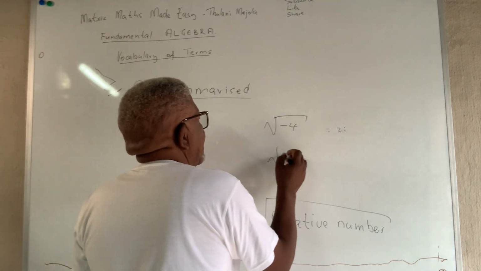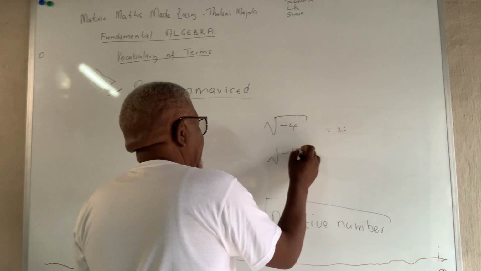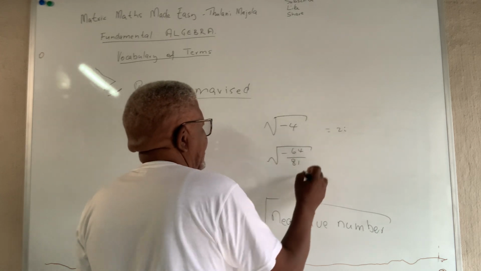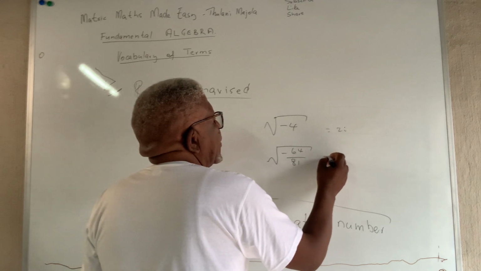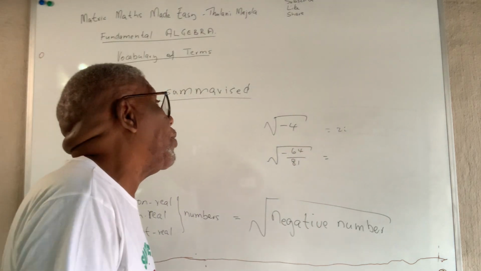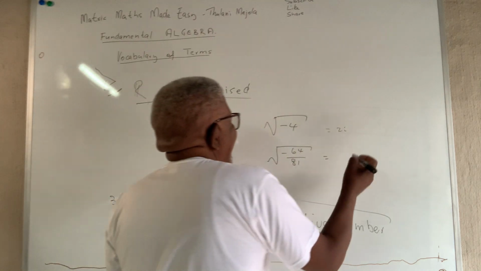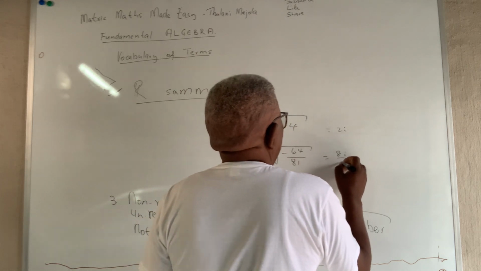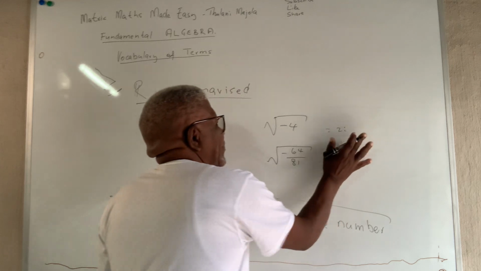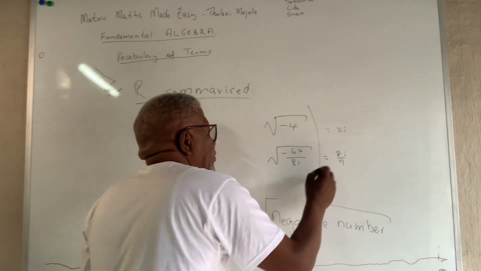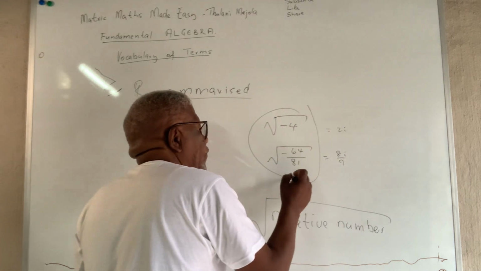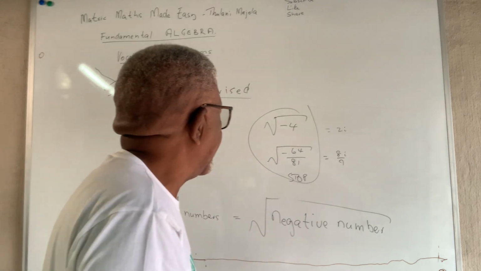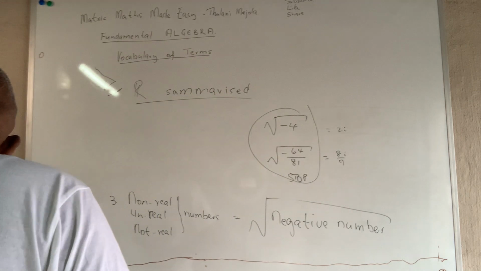So, the square root of negative 64 over 81. Again, when you put this in a calculator, you get something like 8i over 9. But it doesn't matter. Don't worry about it. Once you see the square root of a negative number, you stop. Unless you're doing advanced mathematics. So those are 1, 2, 3.